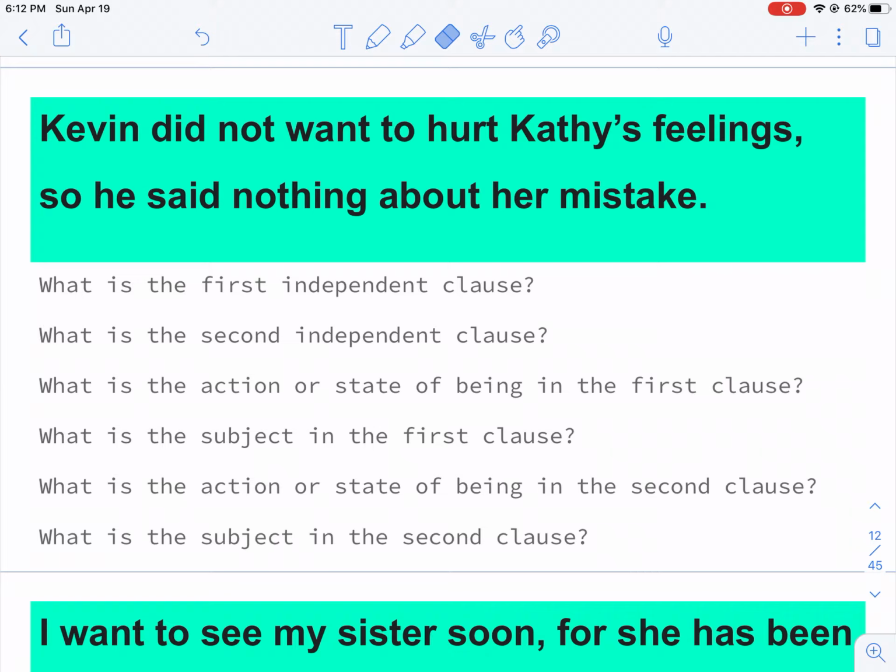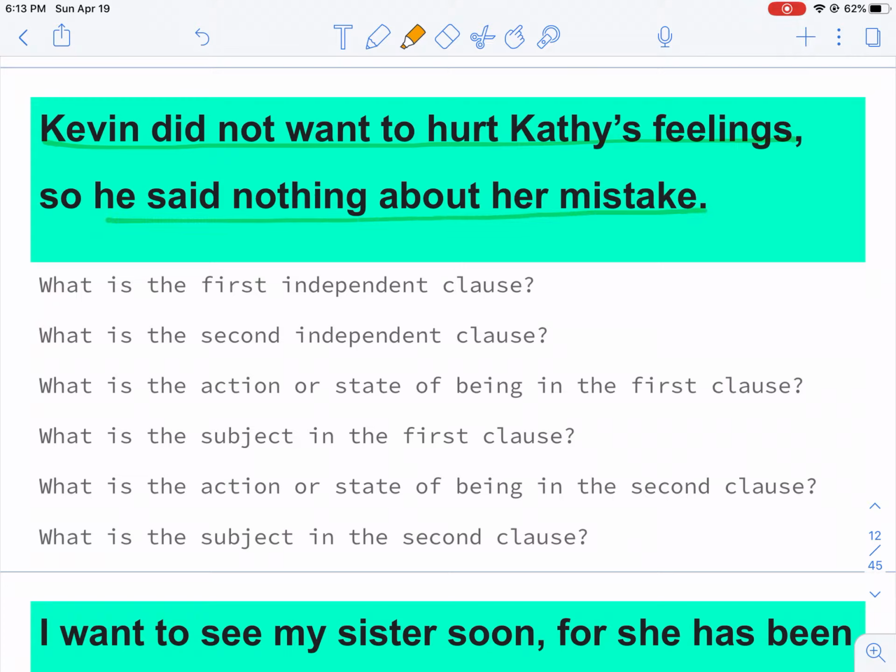Here is another compound sentence. Kevin did not want to hurt Kathy's feelings, so he said nothing about her mistake. We are going to now break down this compound sentence into two independent clauses and identify the subjects and verbs in each. So what's the first independent clause? The first independent clause, Kevin did not want to hurt Kathy's feelings, comma, so. Second independent clause, he said nothing about her mistake.